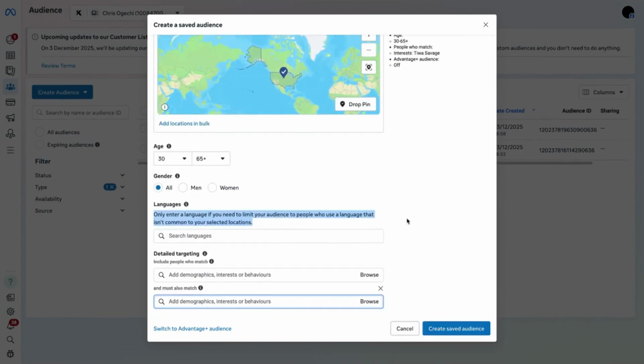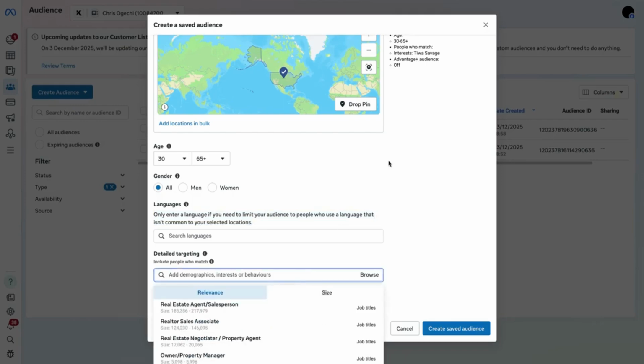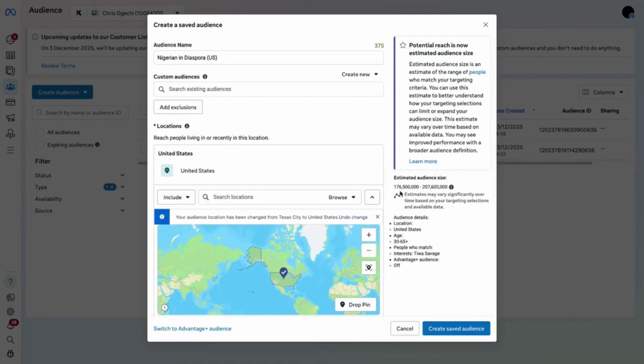Come here, remove this. Okay, I think we're going to clear everything out. Good. So now you're seeing 1.76 to 207 million, and that's quite a lot. The country is about 350 million population, so this is everybody Meta could track in the US. But this is not what you're looking for. This is quite a lot of persons.